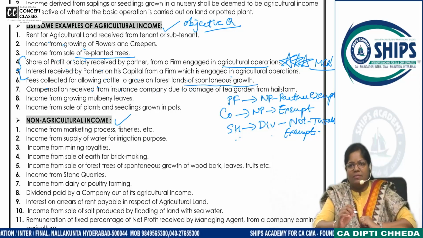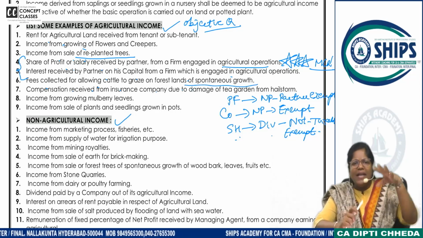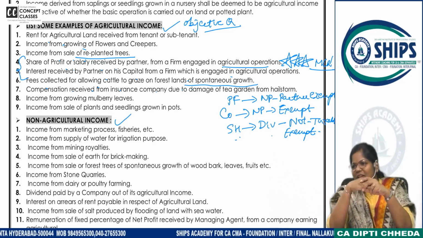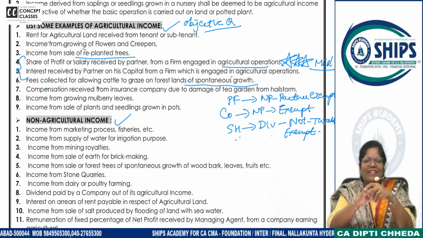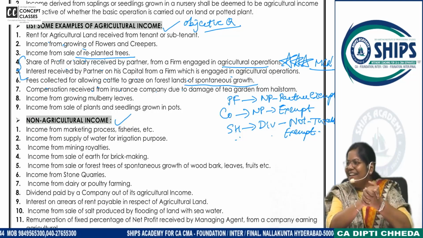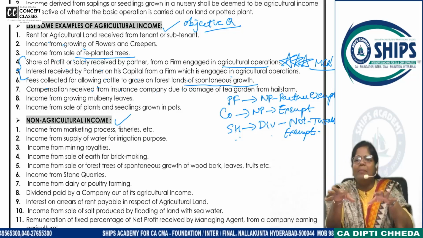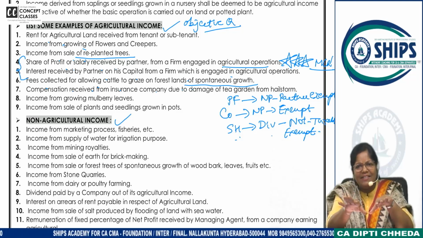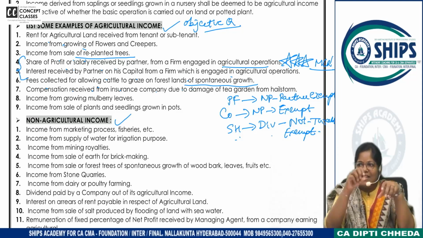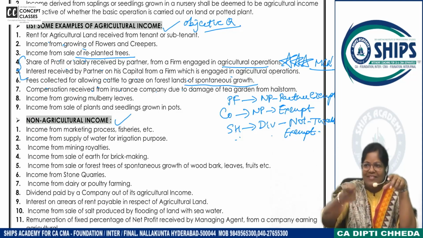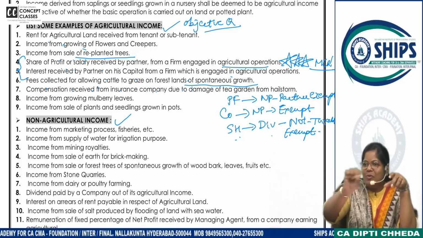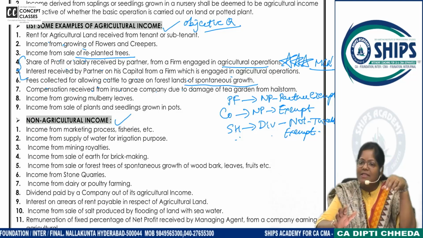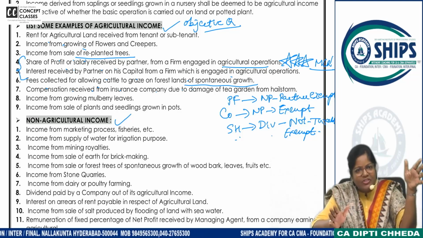Next, fees collected for growing or allowing cattle to graze on forest land of spontaneous growth. I have a farm in which I am not doing any activity. You all know how farming is. Today it seems we will all become horticulturists by the end of class. Have you kept a pot like that, where if you don't grow anything in it, it will stay empty? Same is our mind actually. That's why we pluck weeds, no? I have grown tulsi but beside it something also grows, what do you call it? Weeds, and we need to pluck it. So the thing is, I have a plot, agricultural land.